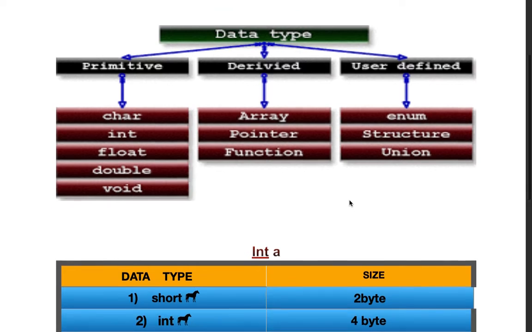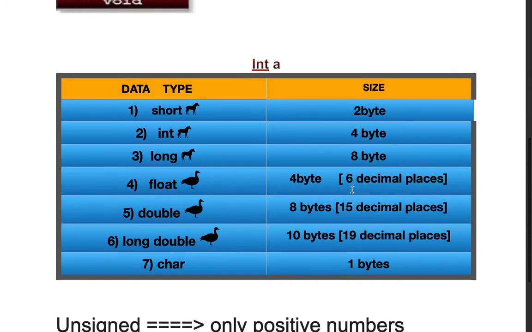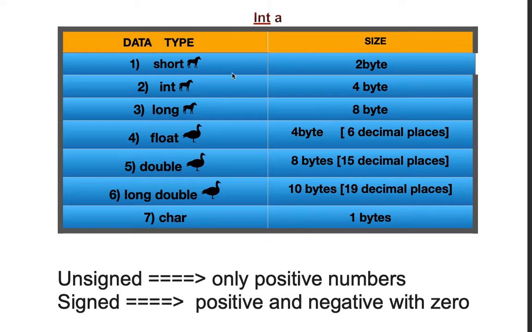Now let's discuss some more concepts on data types. The first concept, see this table. Here I mentioned short, int, and long together because they are related to each other. After that, float, double, and long double, because they are related to each other. And then I mentioned character. Now see the size. Short has a size of 2 bytes. Integer has a size of 4 bytes. Long has a size of 8 bytes.